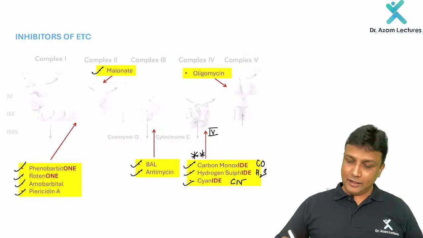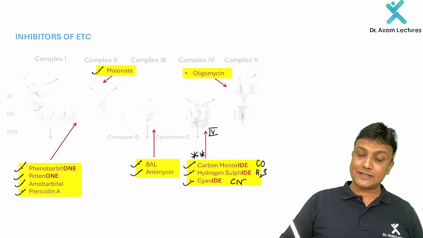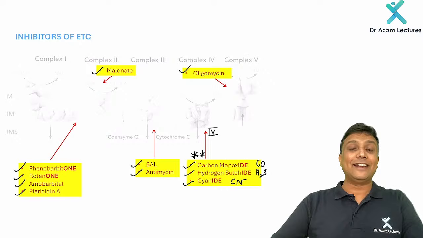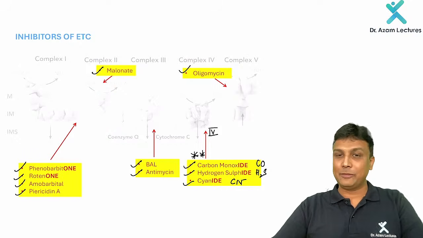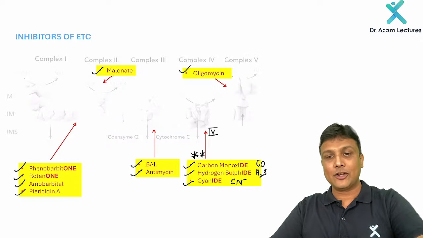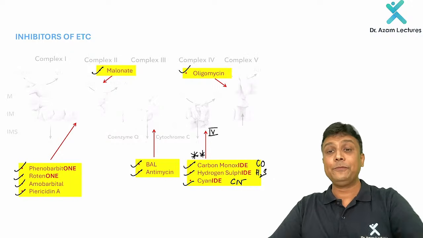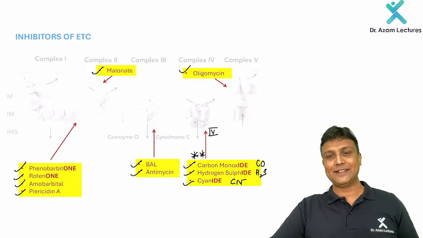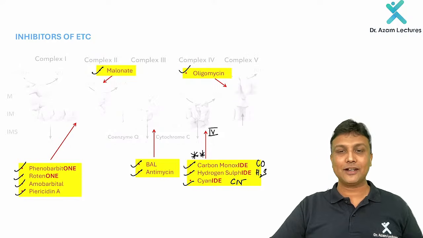Fine. Now, after that, my dear friends, remember complex number 5 is inhibited by oligomycin. Because of that reason only, complex number 5 is referred to as the FOF1 particle. FO stands for oligomycin there, guys. I hope it is very, very clear, my dear friend.